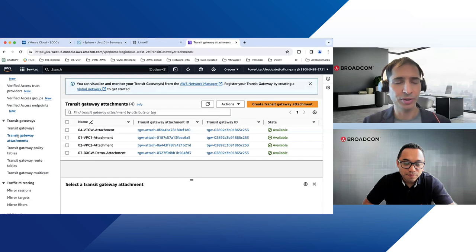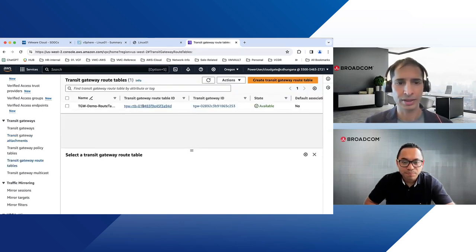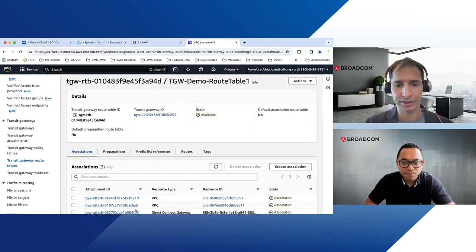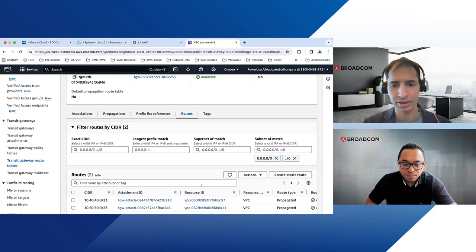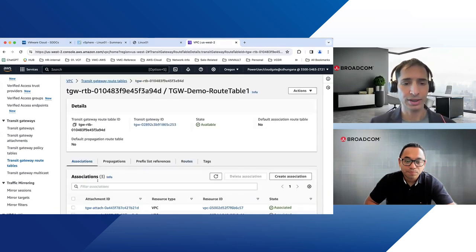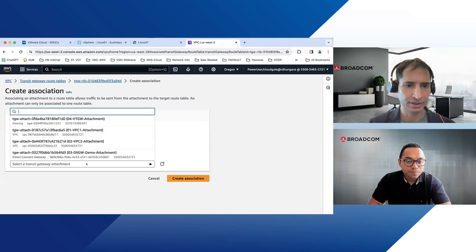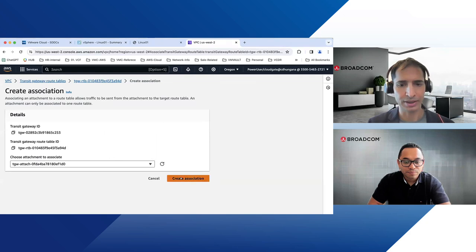Another thing you need to do is the routing configuration. The VPC doesn't understand the SDDC CIDR range yet. We need to go to the Transit Gateway routing table. Here you can see the associated VPC and direct connect gateway. On the routes tab, we can see the VPC routes are propagated, but we don't have the route paths to the SDDC. So we go to Associations and create the association first. In our case, this is the VTGW attachment, and we create the association.